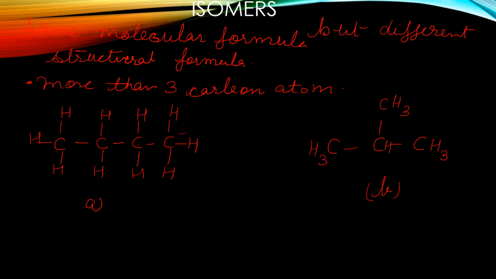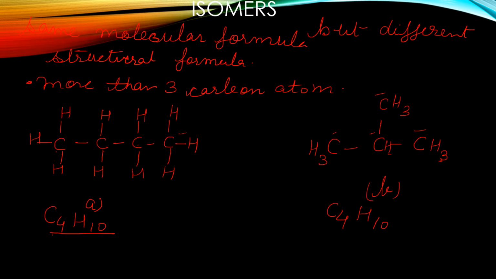So here 4 carbon, so we will write C4, and hydrogen are here 10. So the molecular formula is C4H10. And in this structure, we have 1 carbon, 2 carbon, 3 carbon, 4 carbon. So this is C4. Then we will see hydrogen: here 3, 3, 6, then 7, 8, 9, and this hydrogen 10. So in both structures the molecular formula is the same, that is C4H10. But the structural formula is different.